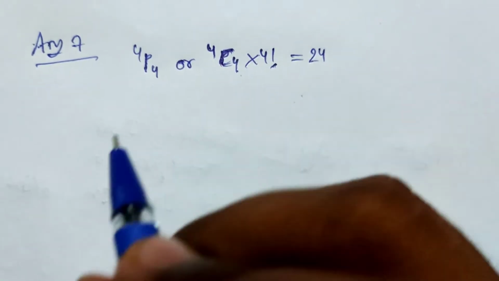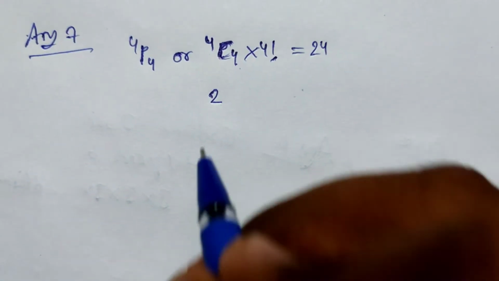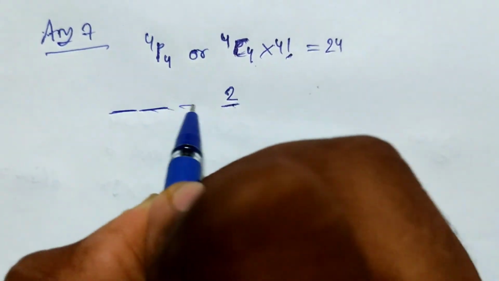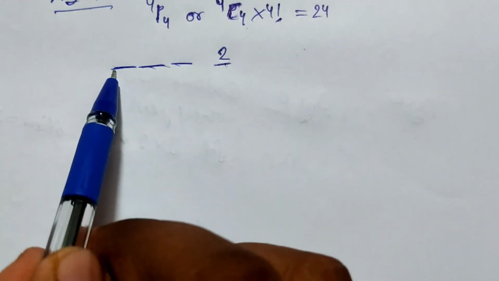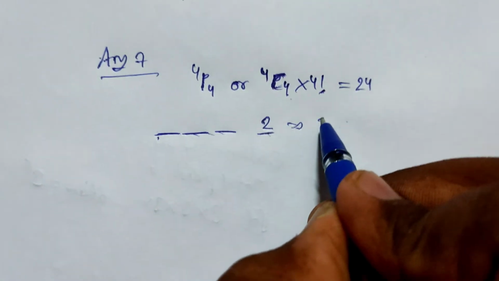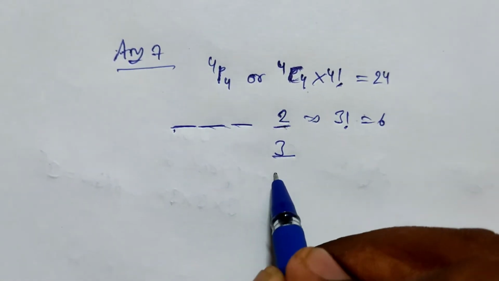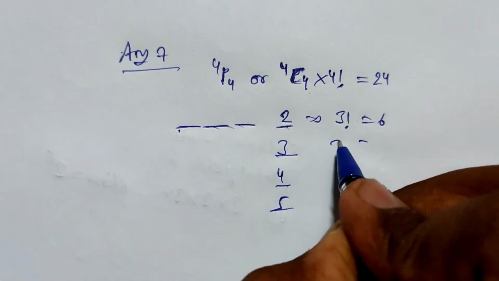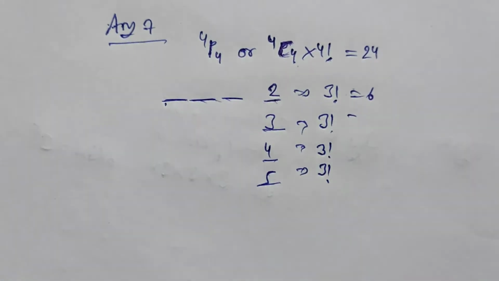So let's come to the summation part. If we fix 2 at the unit place, we are left with 3 vacancies. Here either 3, 4 or 5 can be placed, so the total number of formations will be 3 factorial, that is 6. If we fix 3, 4 or 5 at the unit place, each will have 3 factorial possible arrangements.